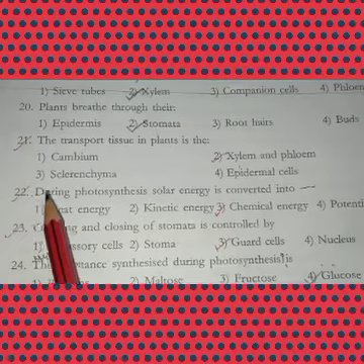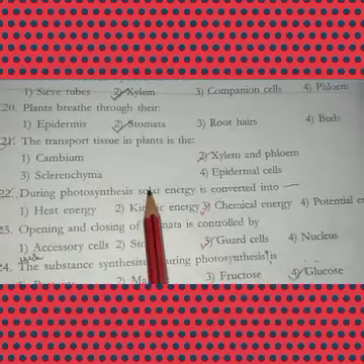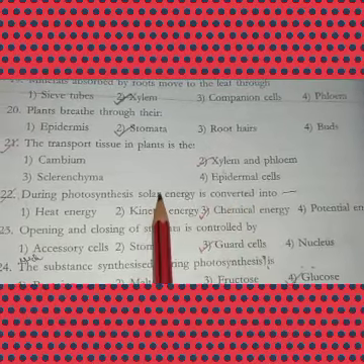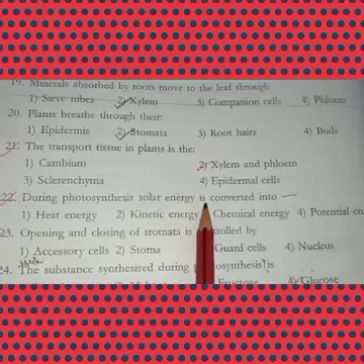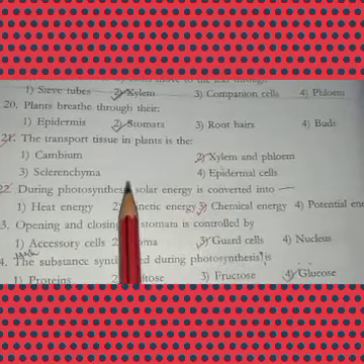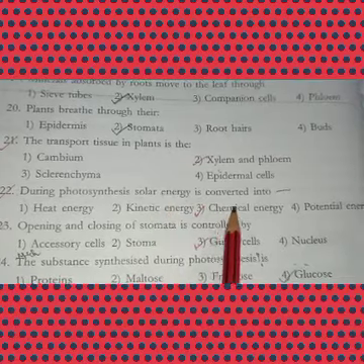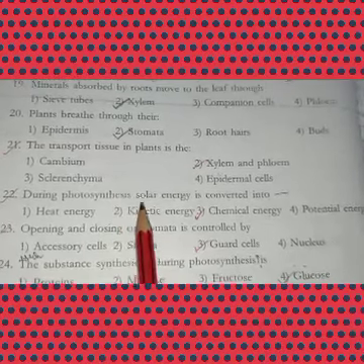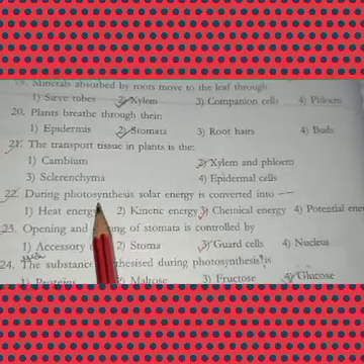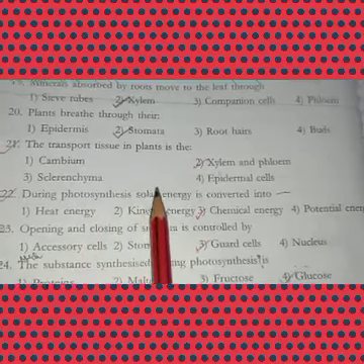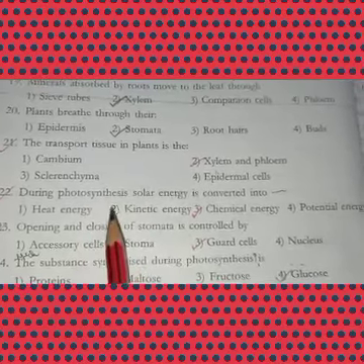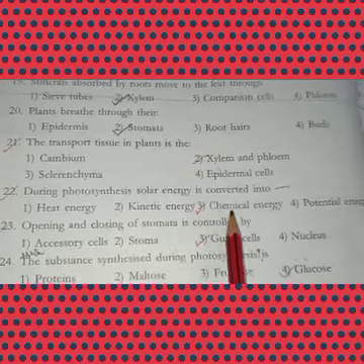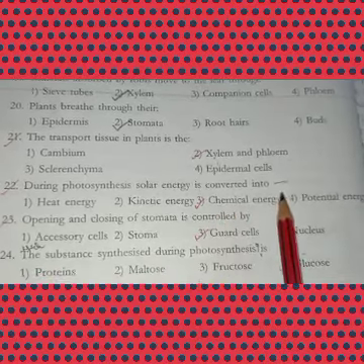Okay. Next, during photosynthesis, the solar energy is converted into, solar energy means sunlight. Sunlight will be converted into chemical energy. Yes, with the help of the sunlight, water, carbon dioxide, and chlorophyll, the plant will prepare its food. So here the chemical reactions will take place. As we know the equation, once again remember that. So this is the chemical reaction. The answer is chemical energy.